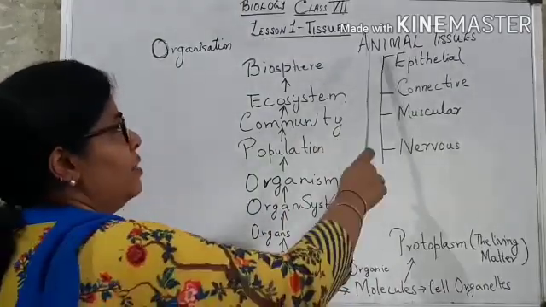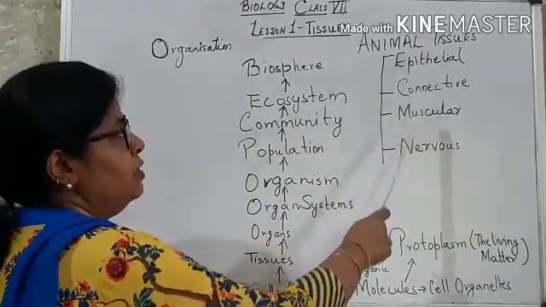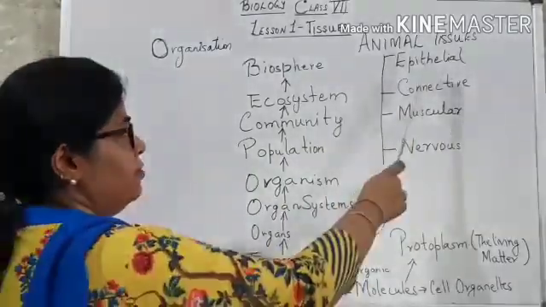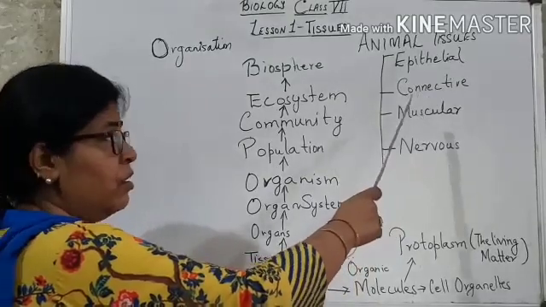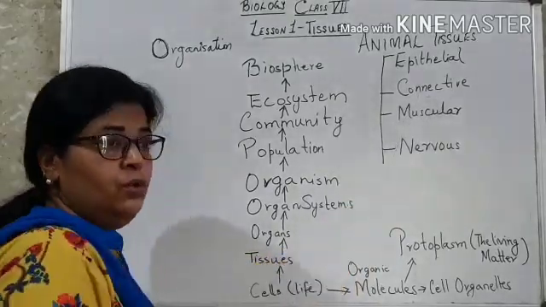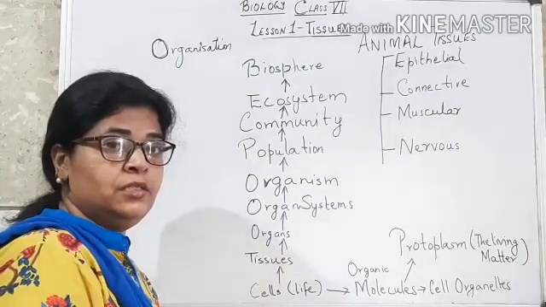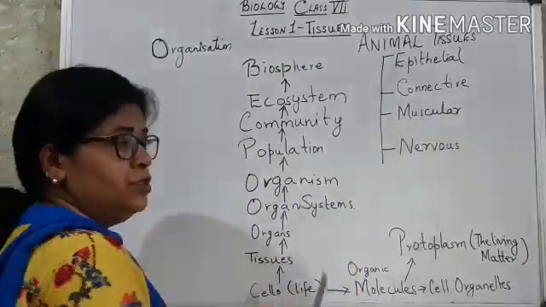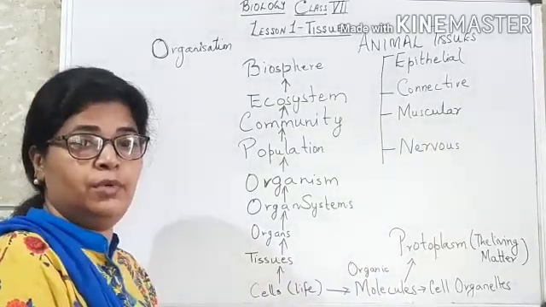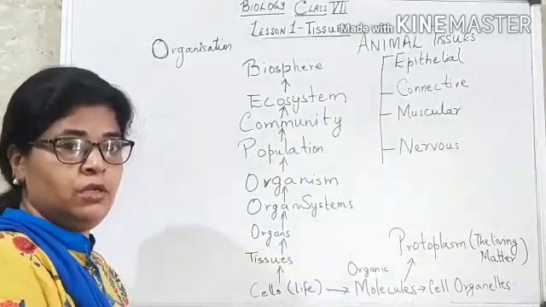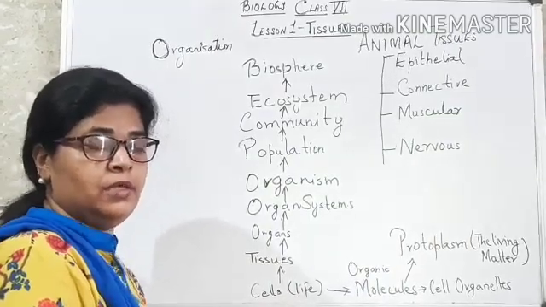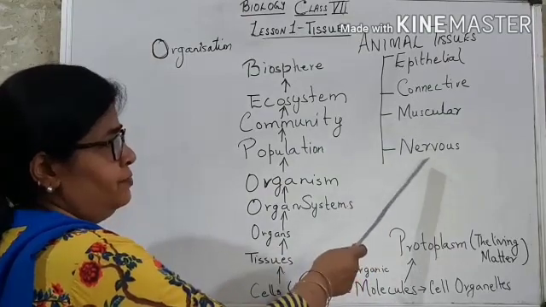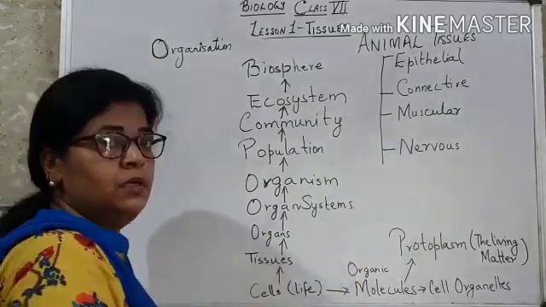Next, we have animal tissues which are of four kinds: epithelial tissue, the protective tissue, the outermost protective tissue. It also protects inner organs. Connective tissue, which forms connections and filling matter in our body. Muscular tissue, which is responsible for movement and locomotion of limbs as well as internal organs like the heart.